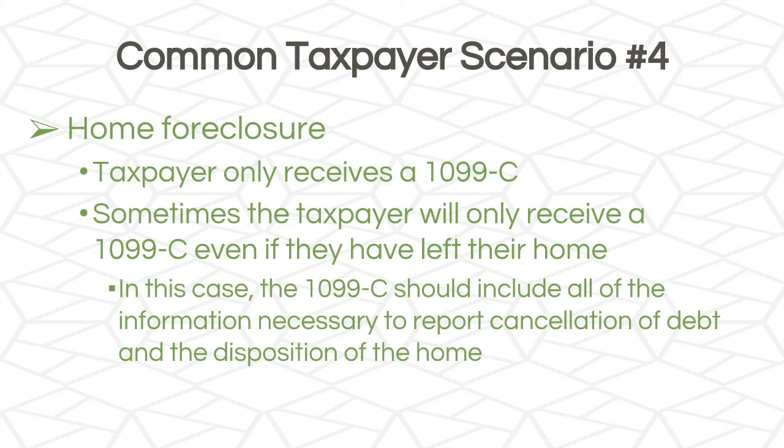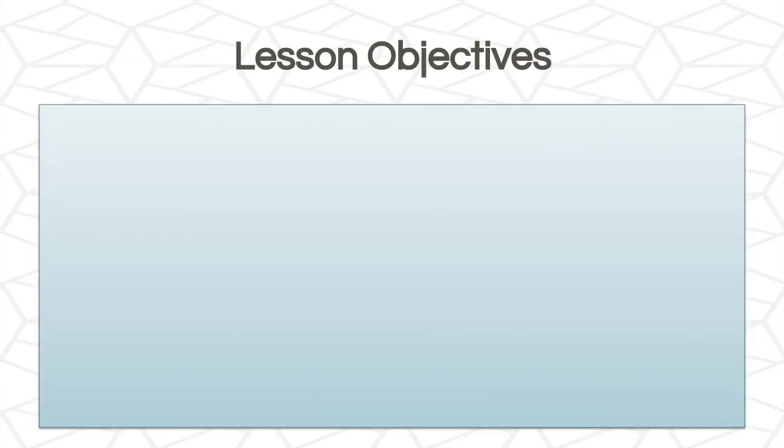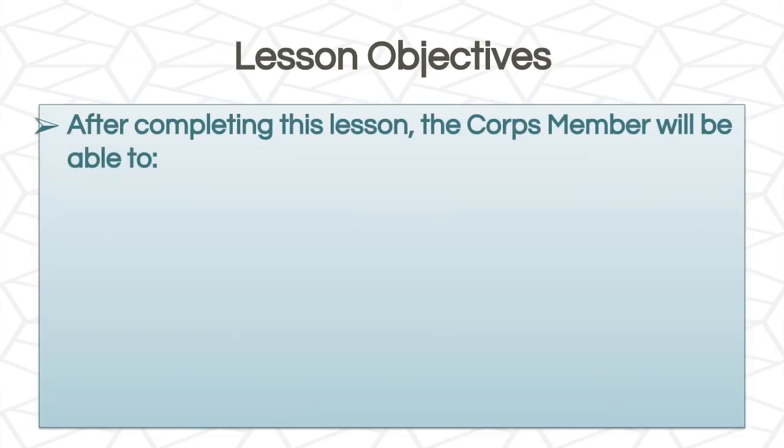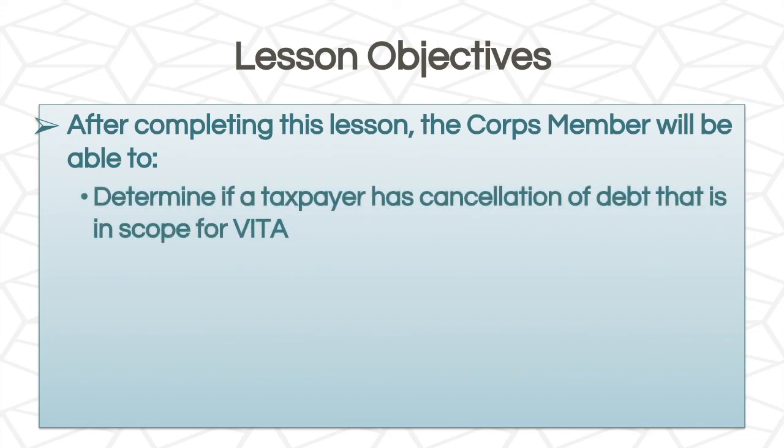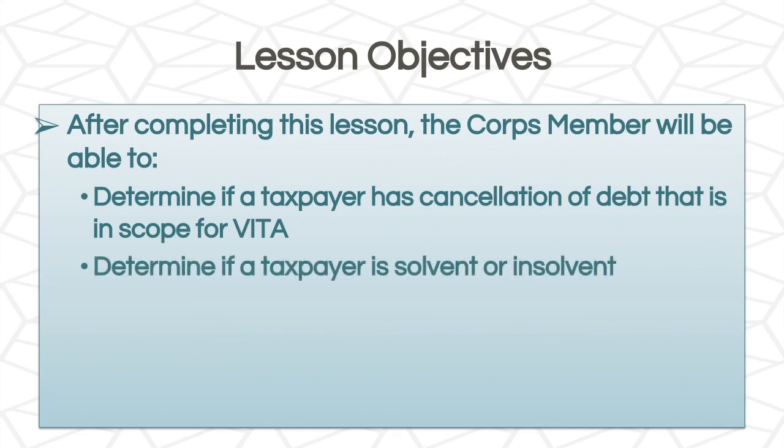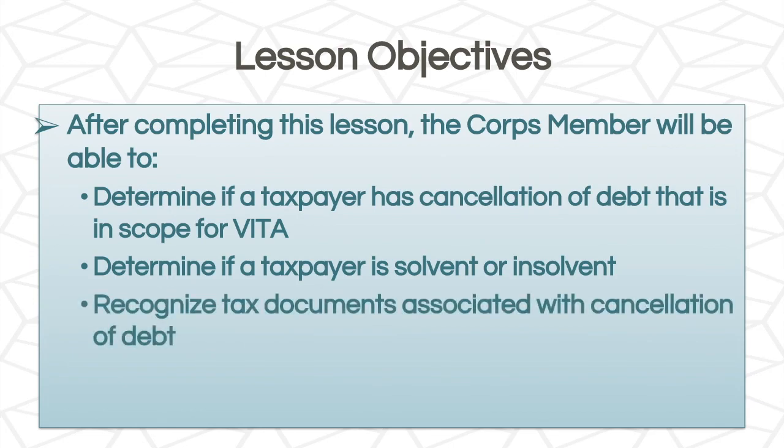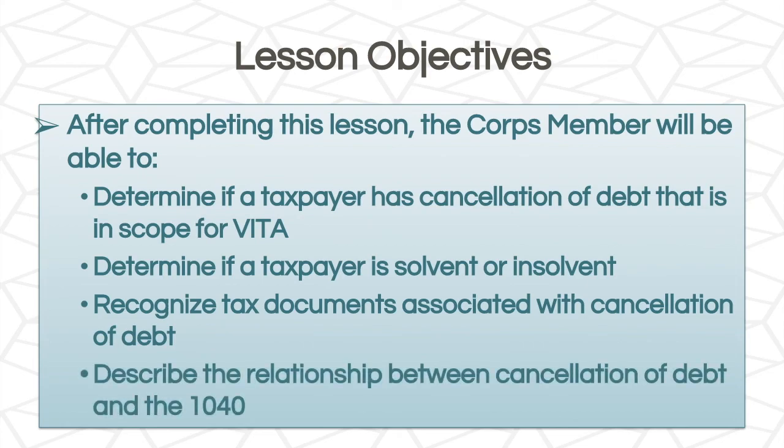So all of these scenarios might seem complicated when you're not looking at the Pub 4012, but when we use our screening tools in the Pub 4012, it really does lead us through step by step for every single scenario and circumstance. But now that you've completed this lesson, you should be able to determine if a taxpayer has cancellation of debt that is in scope for VITA, determine if a taxpayer is solvent or insolvent, recognize tax documents associated with cancellation of debt, and describe the relationship between cancellation of debt and the 1040.